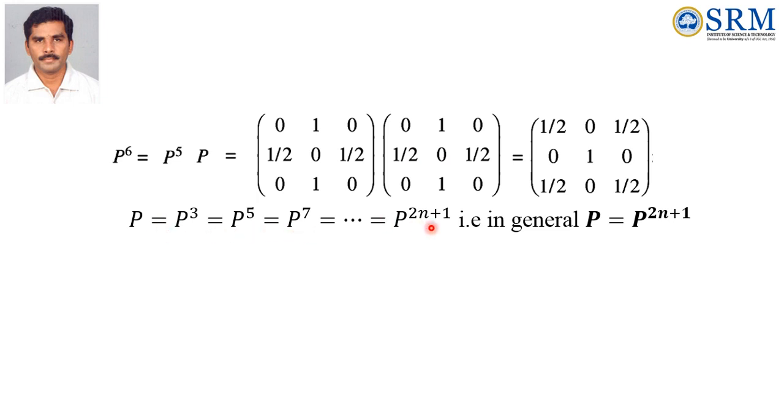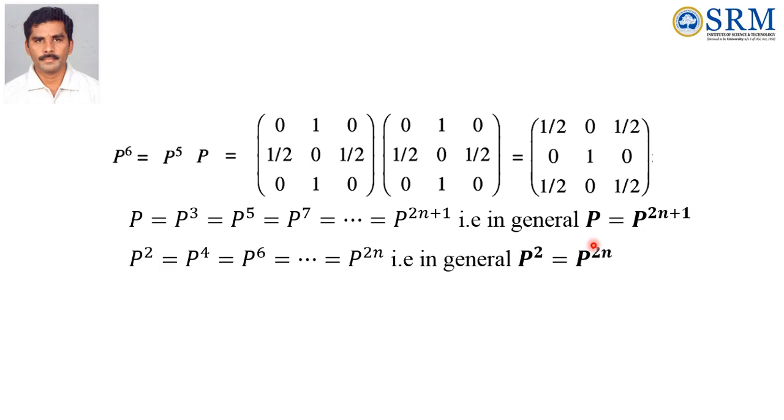That is P power 2n plus 1. So in general, P^(2n+1) equals P. If you substitute n equal to 0, you get P; n equal to 1, P cube; n equal to 2, P power 5, like that. Similarly for P square, P power 4, P power 6, we write P power 2n. So in general P square equals P power 2n.